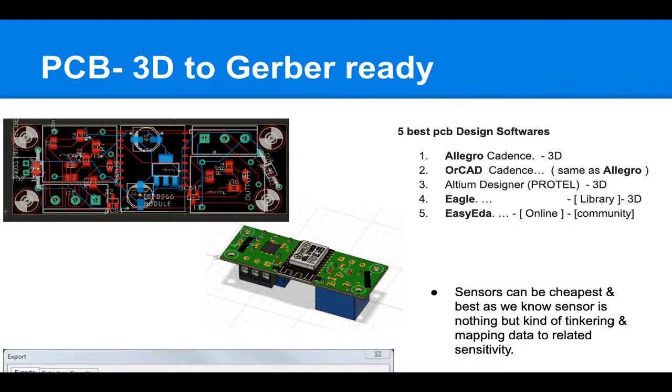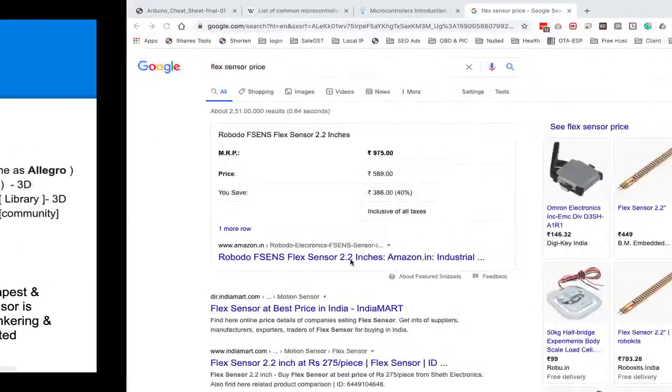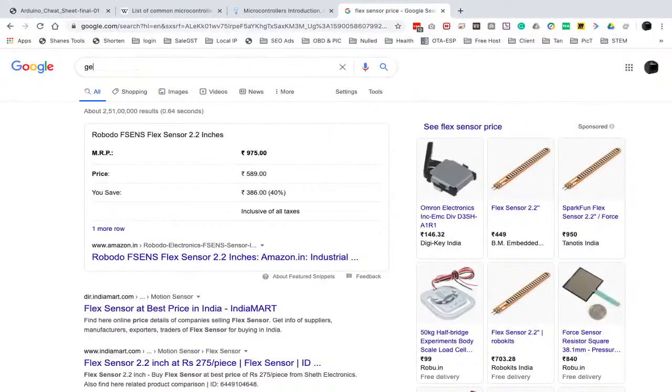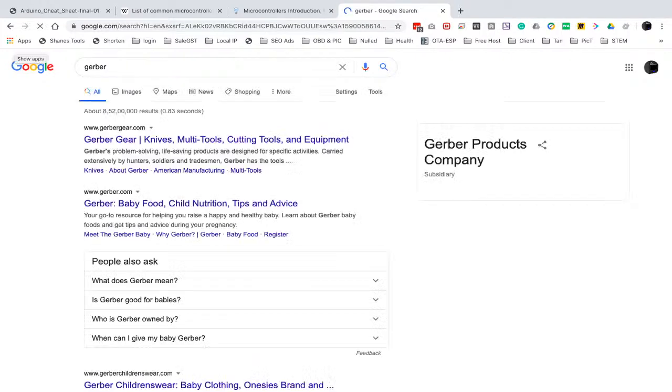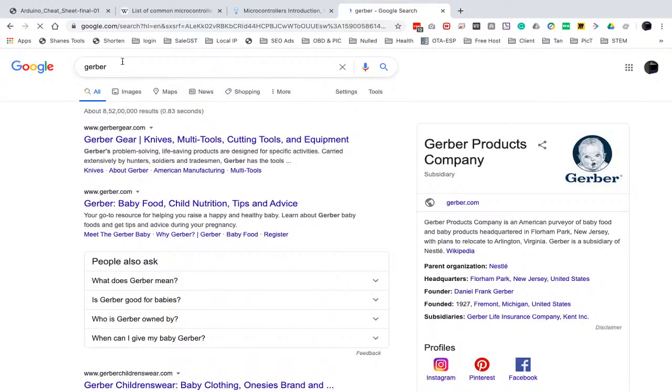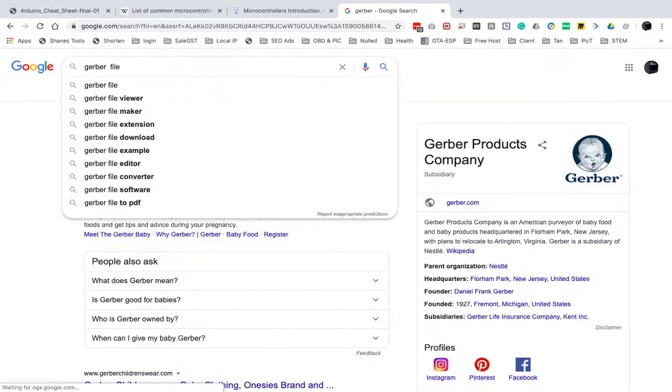Okay, so now there is one last thing left. The PCB design, when you convert this PCB design into the 3D design, there is also one thing left, that is Gerber files. Basically, Gerber files are the files that are used for production purposes. Like, see these Gerber files. Once again, we will talk about these Gerber files later in the PCB tutorials.